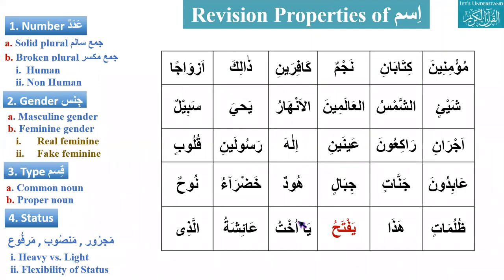For gender, there are two types: masculine and feminine, and feminine has two more categories: real feminine and fake feminine. For type, there are two types: common nouns and proper nouns. For status, there are three: marfu, mansub, and majroor. There are subdivisions of this: heavy and light, and the flexibility of the status. Some are fully flexible, some are non-flexible, and some are partly flexible.